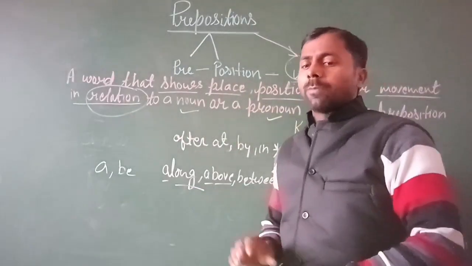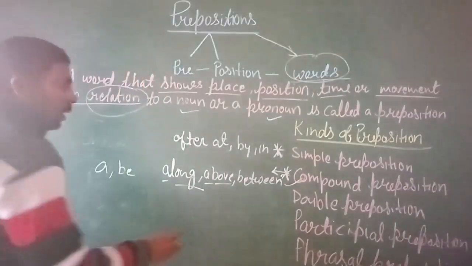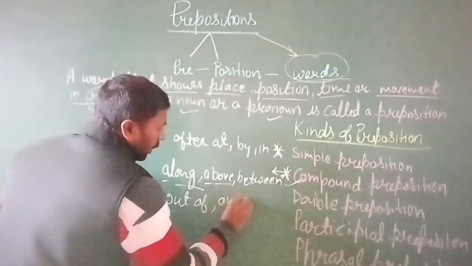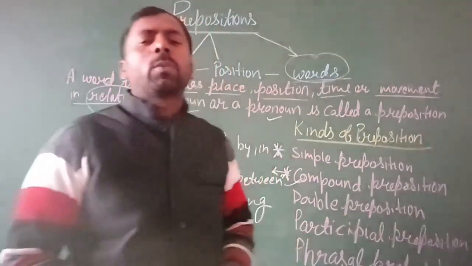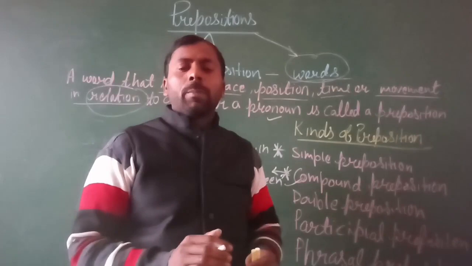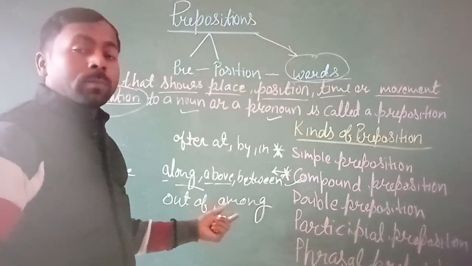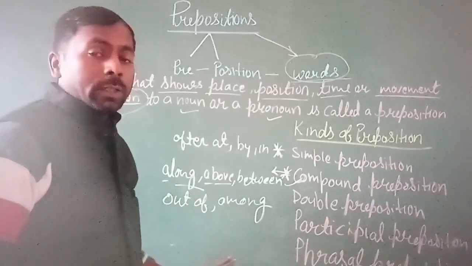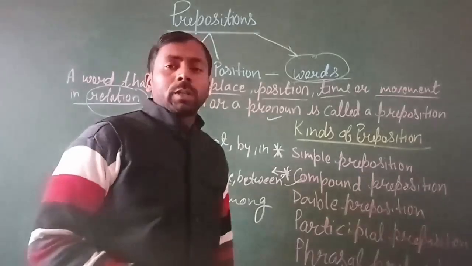Some examples of the double preposition are out of, among, from, etc. These prepositions are known as double prepositions because they are made up of two words. Clear?